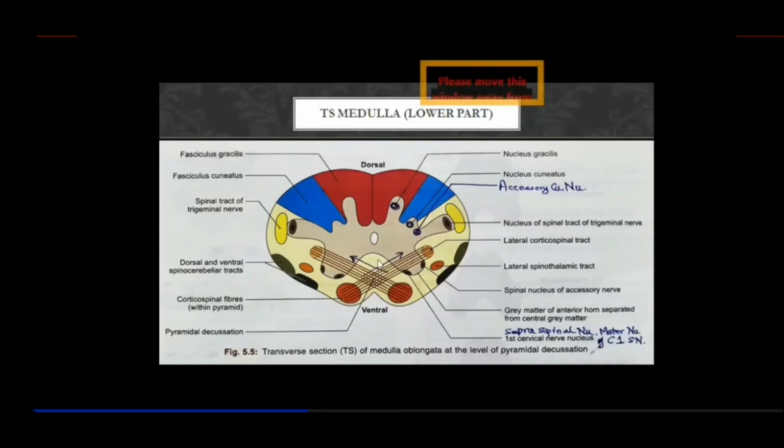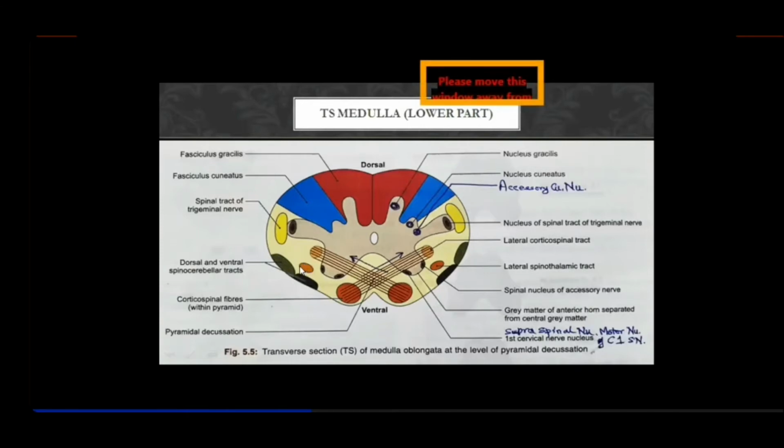Now we'll talk about the white matter. The important structure in the anterior funiculus, in the anterior portion, was the corticospinal tract. However, down below it will further descend as the anterior corticospinal tract, while this portion will continue down as the lateral corticospinal tract. Then, the same as in the spinal cord, on the lateral margins of the lateral funiculus, these are the ventral and dorsal spinocerebellar tracts, right?